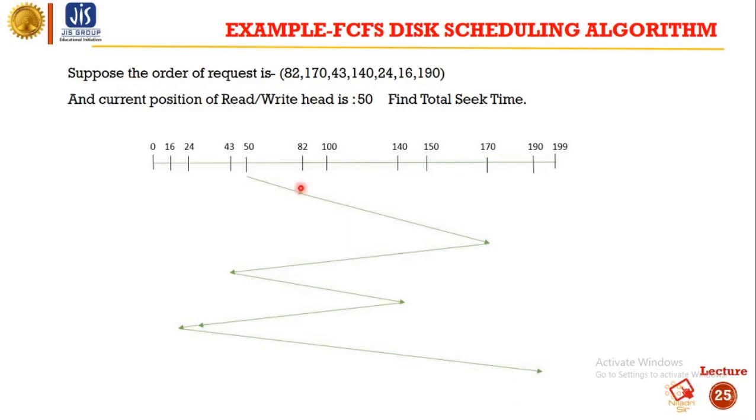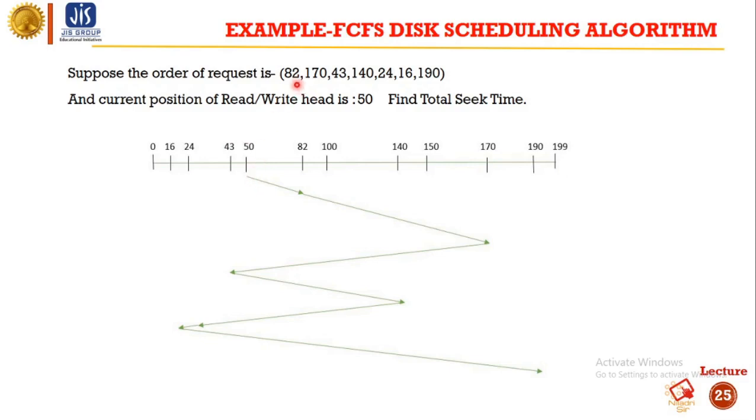As you can see, it was given in our program that the total number of head movements is 200, so we have started from 0 to 199. That means a total of 200 tracks. Now the current head is at 50.